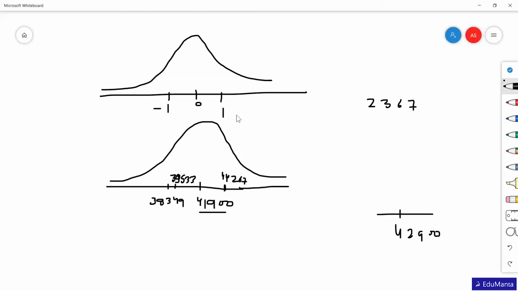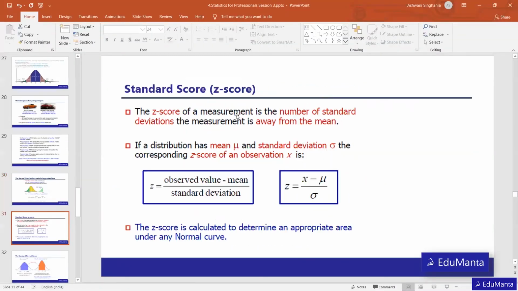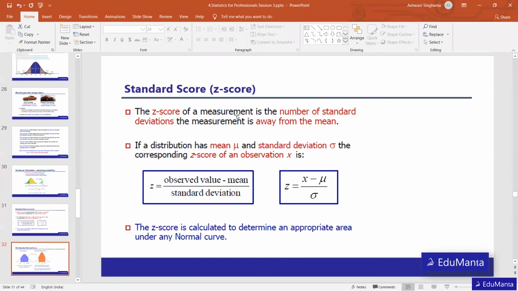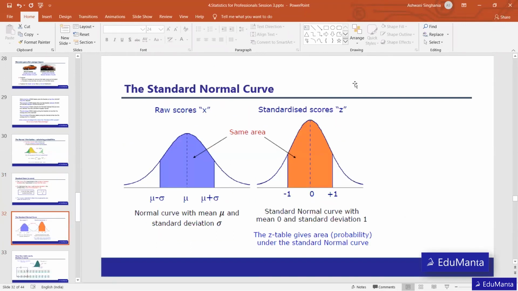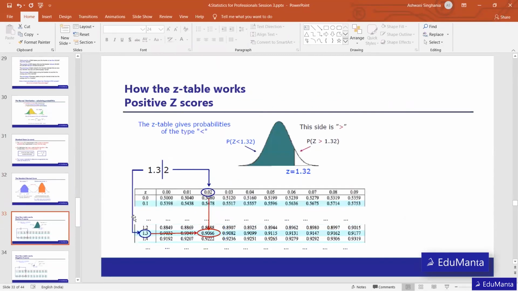The benefit of doing that is that we will have a standardized score from the raw score, and from this standardized score, using the table, we will be easily able to calculate the probability.